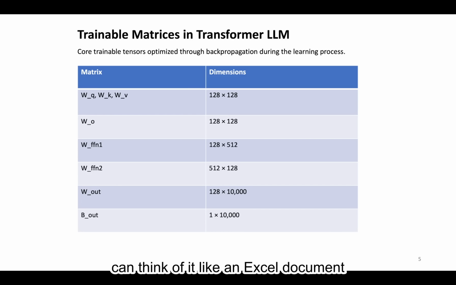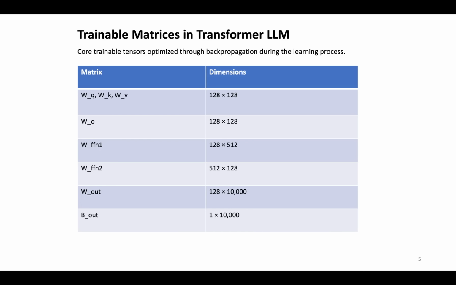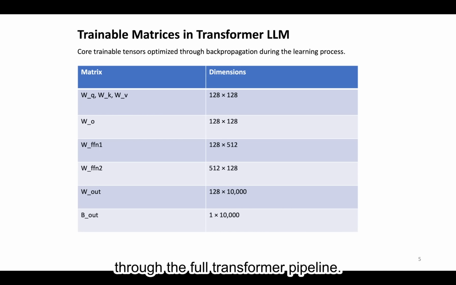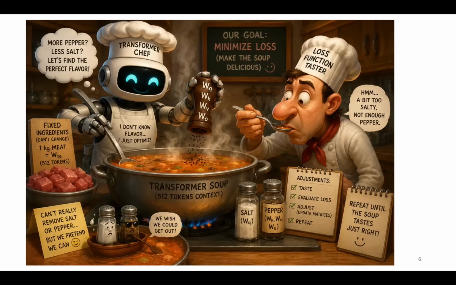You can think of it like an Excel document with 8 sheets where each cell contains a number between 0 and 1. So these are the matrices we'll be tweaking before saving them to a file. At the start, we just fill them with random numbers. Then, little by little, we adjust those numbers to see if each change makes the model a bit smarter or a bit worse. Let's put them into context and walk through the full transformer pipeline.